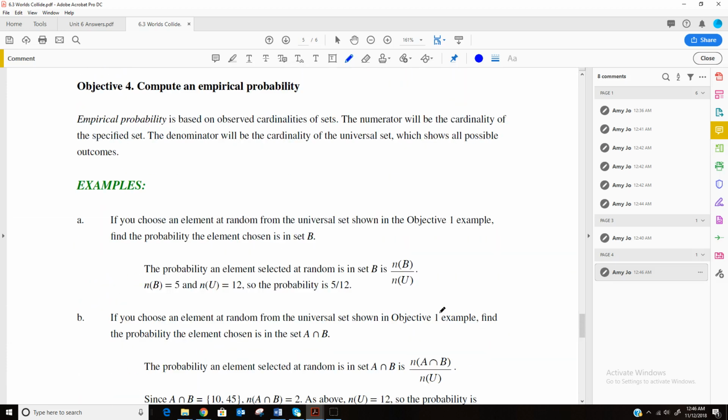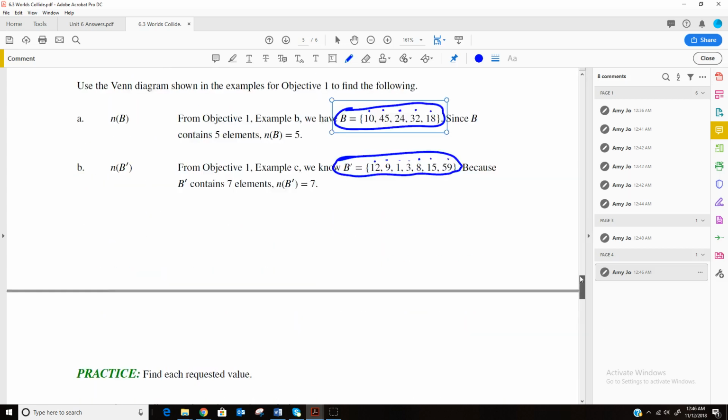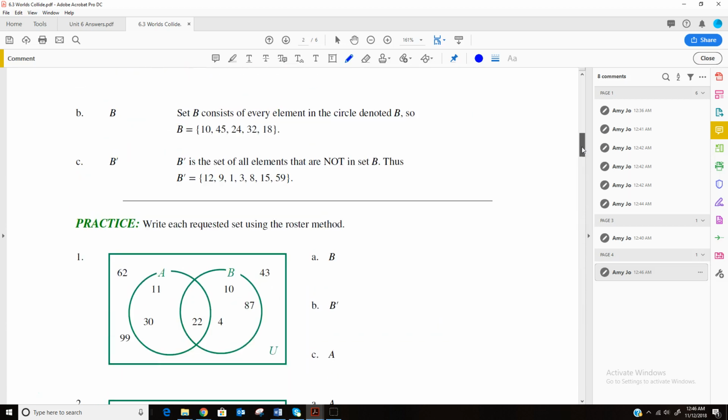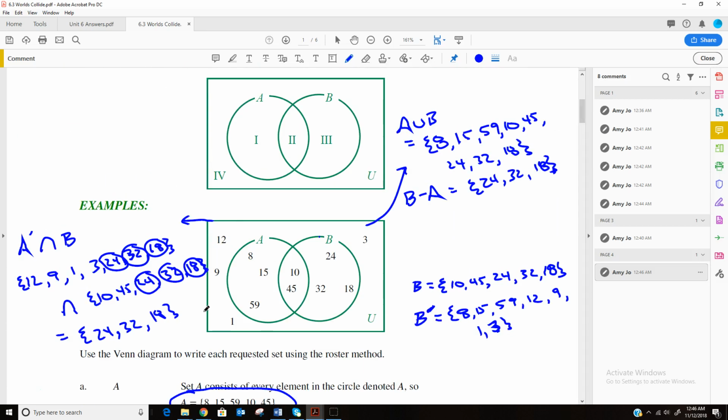So now for our probabilities. An empirical probability is based on the observed cardinalities of a set. So what does that mean? It says if you choose an element at random from the universal set shown in objective 1, find the probability that the element is in set B. So they want to know if you draw any random number from above, all the way back up here, from this original set here, what's the probability that if you draw a number, it'll be from B?